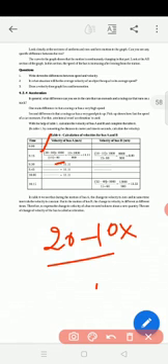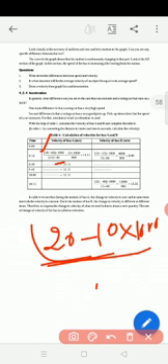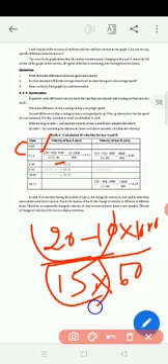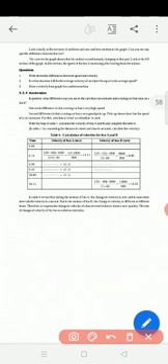We are changing the minutes into seconds. 60 seconds are equal to 1 minute. So into 1000, and then divided by how much? 15. That means the time interval 9 to 9:15 is 15 minutes, into 60. So when we divide and everything is over, how much is the answer? We get 11.11.